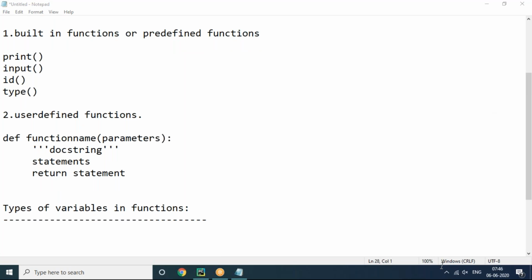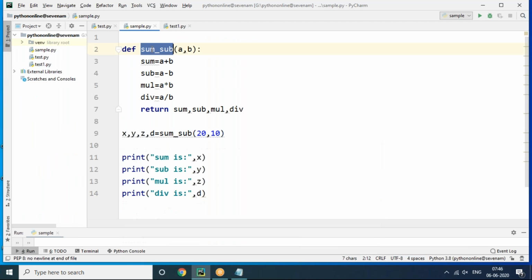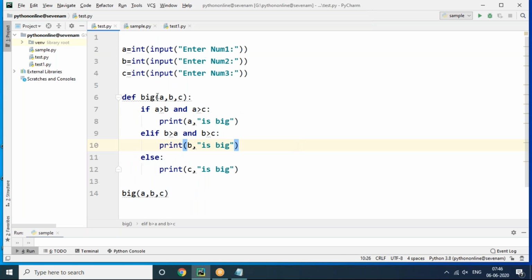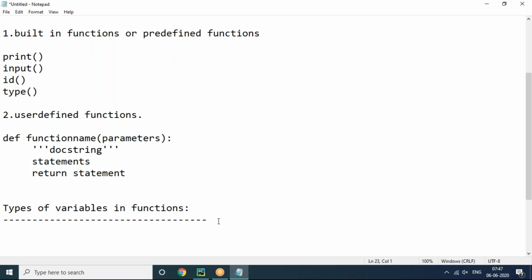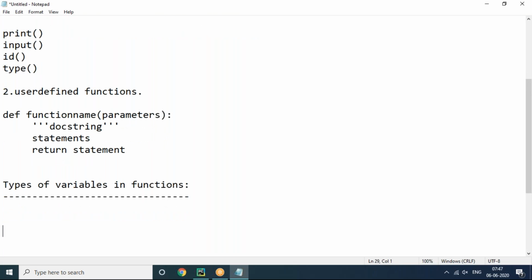And can we make a user defined function in Python? Yes, this is a user defined function only. I created my own function name. But predefined functions are print, id, type, all those things. Big is a function name, and this is a user defined function. Is even is a function name. I'm creating my own functionality here and calling that. These are all user defined functions. Predefined functions automatically come; there is no need to prepare.